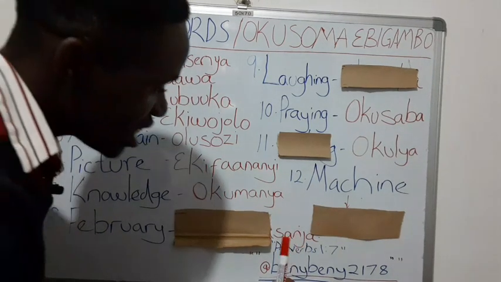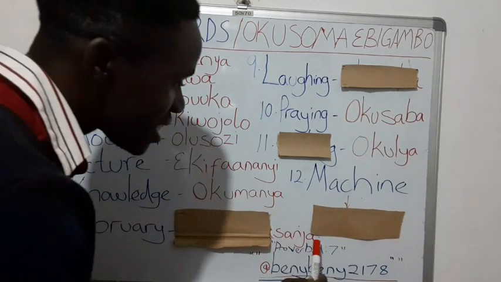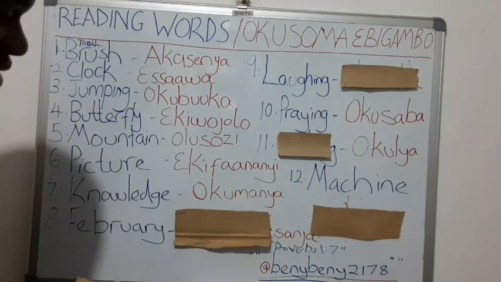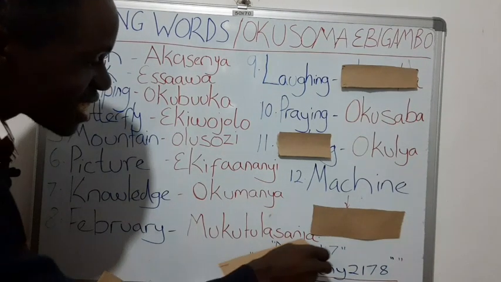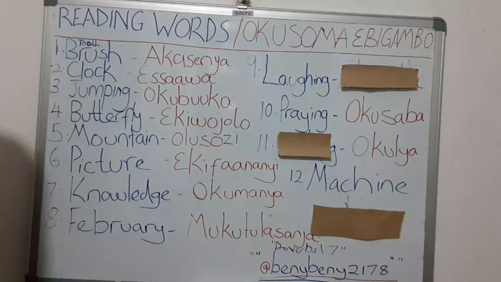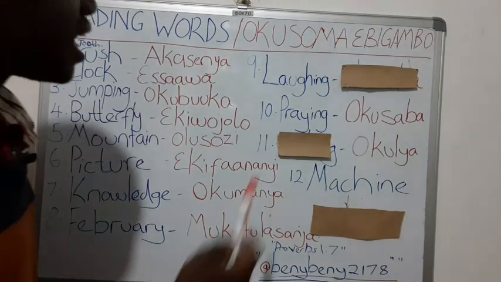A hint. It ends with sajja. Sajja. February ends with sajja. So what are the missing words here? Plus sajja. Okay, let's see. Mukutula nsanja. Super. Mukutula nsanja. So February in Luganda is mukutula nsanja. Okay, let's proceed. Read for me this word.